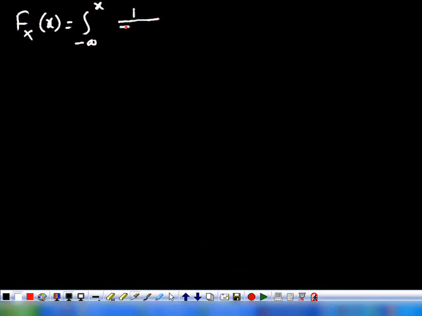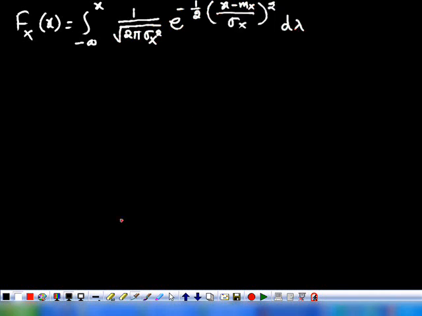We write the same expression that we already wrote, using the fundamental relationship between the probability density function and the CDF: e power minus 1 by 2 (x minus mx)... Actually we used lambda, so let it be lambda, because after integration the right hand side should be a function of x. The left hand is a function of x, and the right hand should also be a function of x, not lambda. We are integrating with respect to lambda. If you substitute the limits, it will be a function of x.